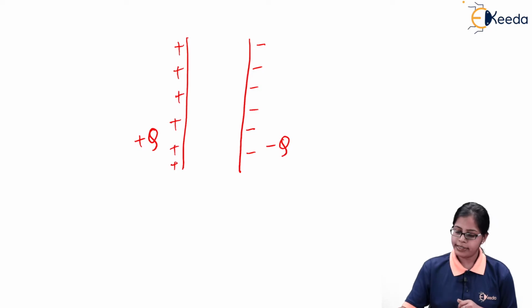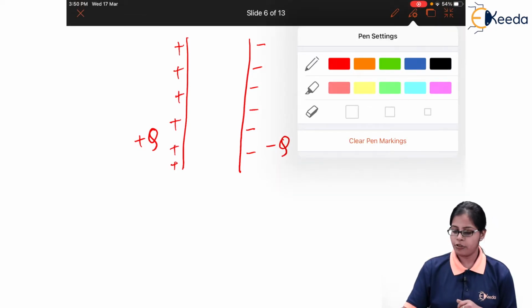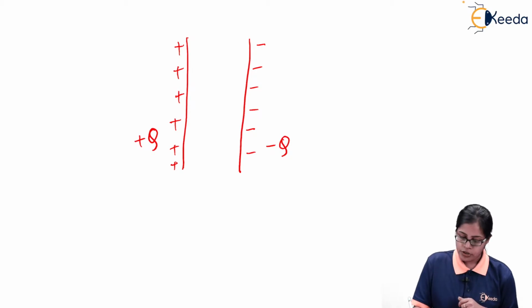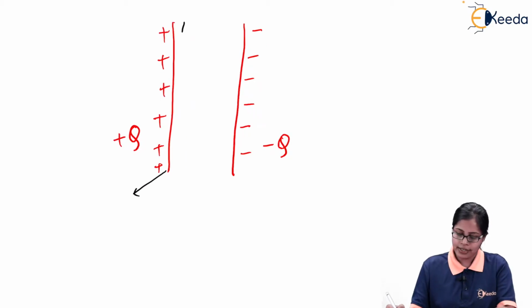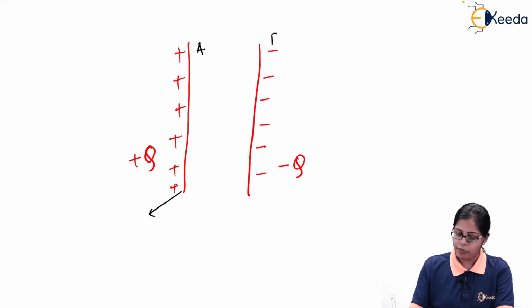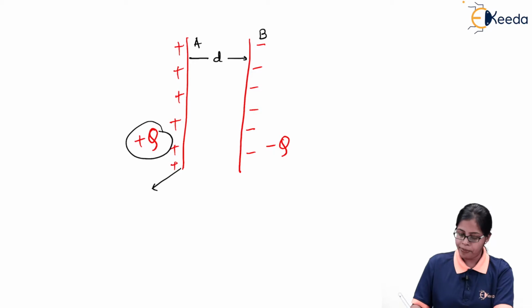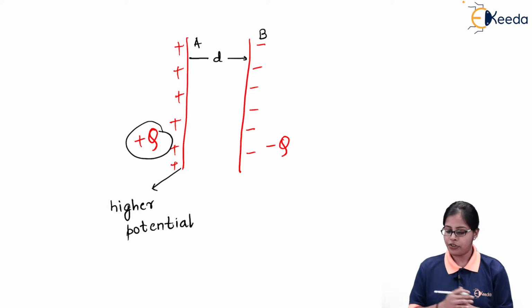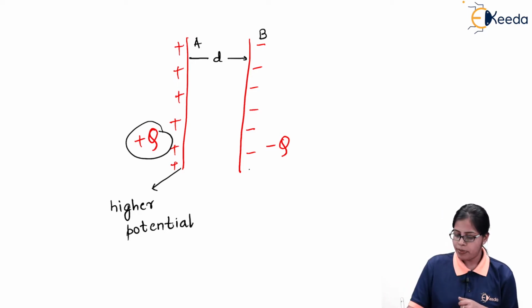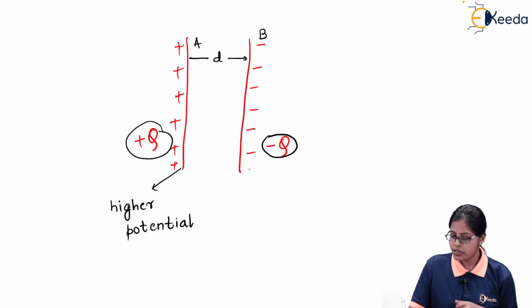The plate which has plus q charge is considered to be at higher potential. We can consider these as two plates, A and B, separated by distance d. The plate which has positive charges deposited on it is considered to be at higher potential, and the other plate, which is kept in front of it parallel to the first plate, consists of minus q charges, so it has lower potential.